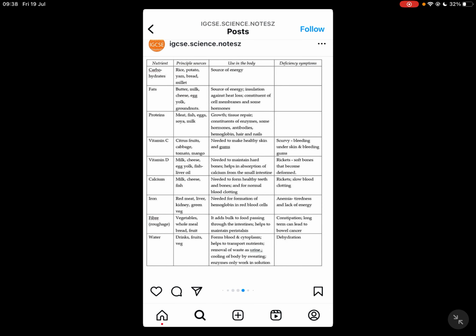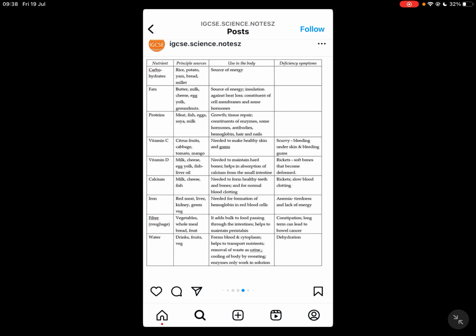This is basically the same for vitamin C, for example. Citrus fruits are needed to make healthy skin. If there's a deficiency, then there's scurvy. Vitamin D, rickets, found in milk, cheese, and so on. They're needed to maintain hard bones and to help the nerves. You can read this, I'm just going to leave it a bit so you can read it.